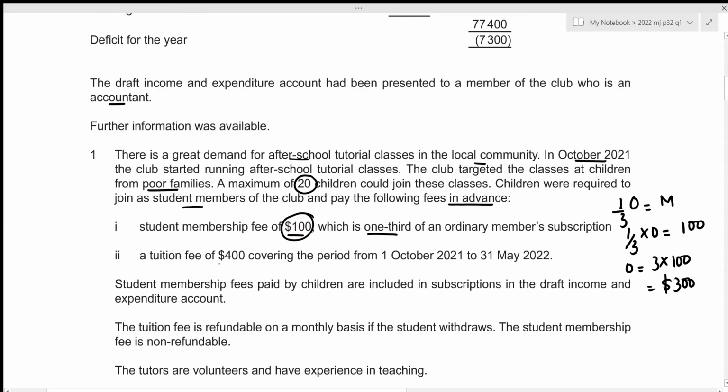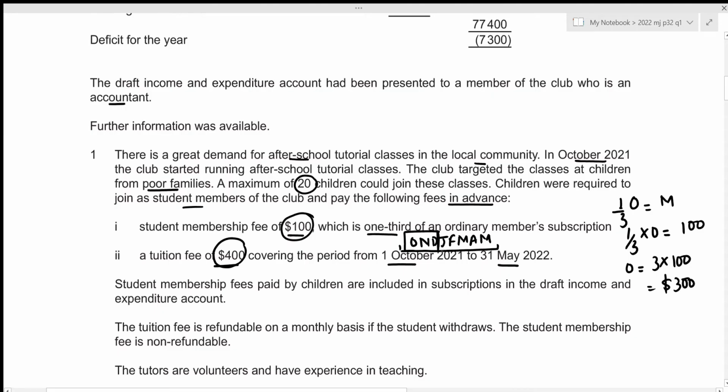Alright, then a tuition fee of 400 covering the period from 1st October 2021 to 31st May 2022. Okay, remember that we are given the ending date of 31st December 2021, right? So let's figure out the total months for which this tuition fee of 400 is applicable. So we have October, November, December, January, February, March, April, and May. So this gives us a total of 8 months. But remember that our year ends at December, which means that we only require the tuition fee for these 3 months of October, November, and December.